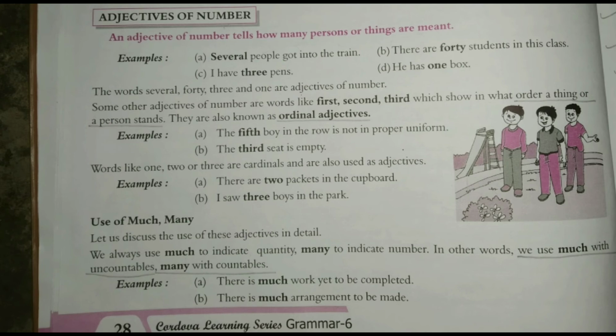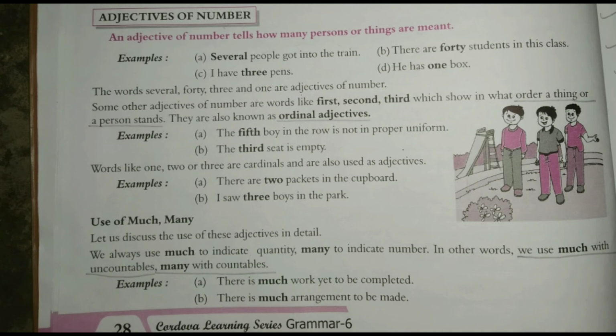We use much with uncountables. What do you mean by uncountables? The things that cannot be counted. And many with countables. Countable means that can be counted. Examples: A. There is much work yet to be completed.